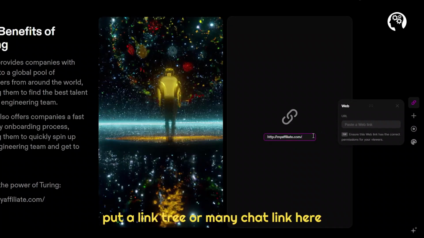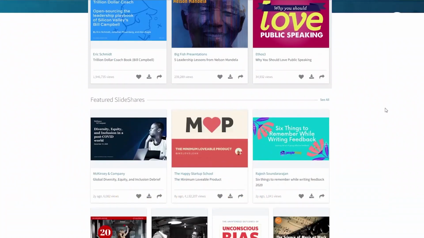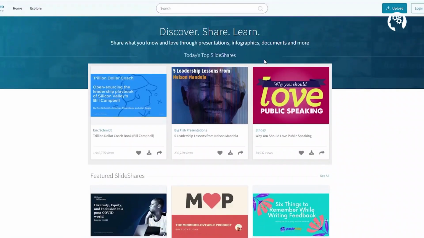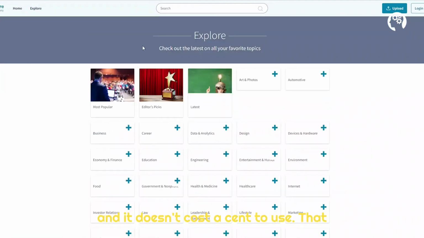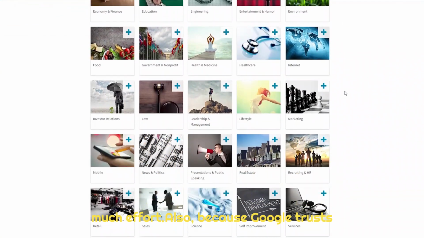So you could put a link tree or ManyChat link here to be able to collect contact information and follow up with your audience later on and increase overall conversions. SlideShare's inherent traffic means you don't have to work on building your own from the ground up, and it doesn't cost a cent to use. That makes it an easy platform for making some extra cash without putting in too much effort.